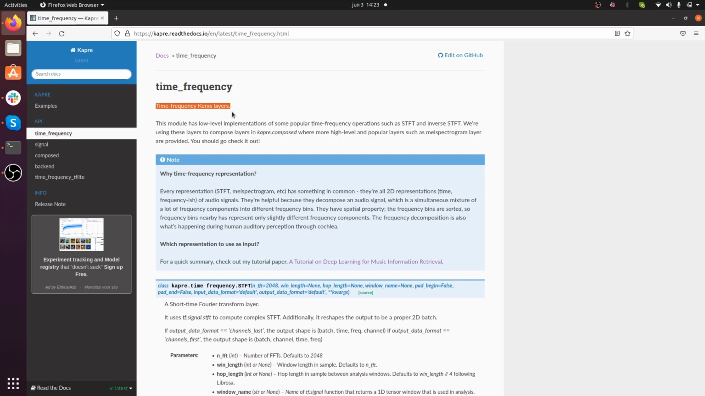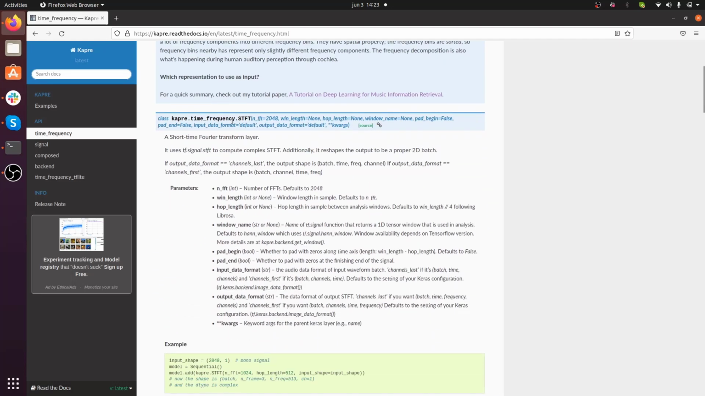If you're not familiar with the concept of time frequency representation, don't despair, because I have a whole series on audio signal processing for machine learning that you can check out. I'll leave you the link up here. And there I extensively talk about time frequency representation of audio as well as other types of representation.